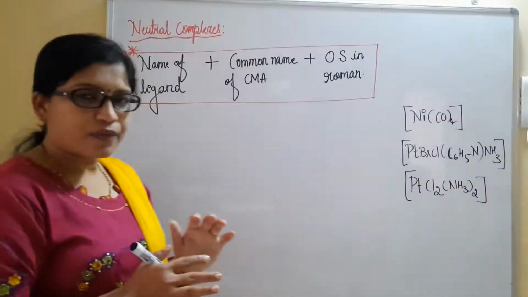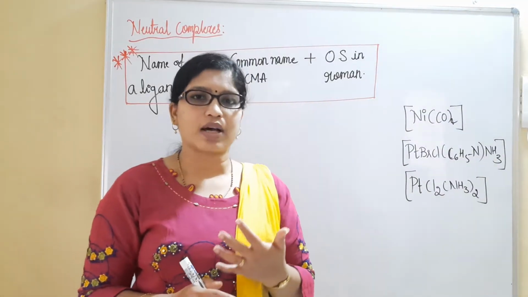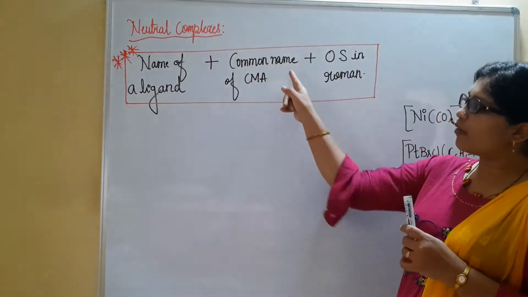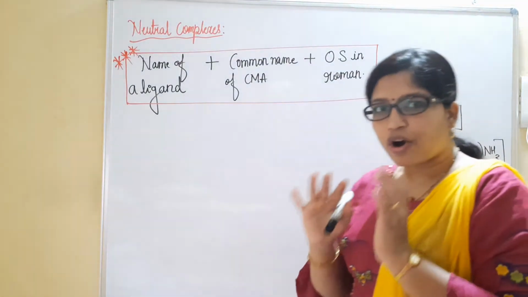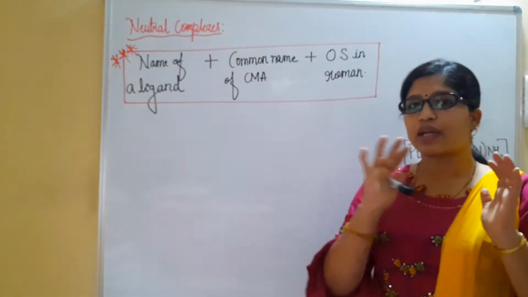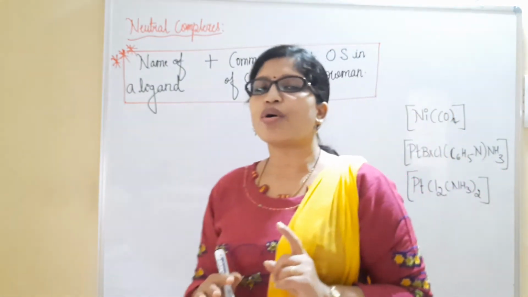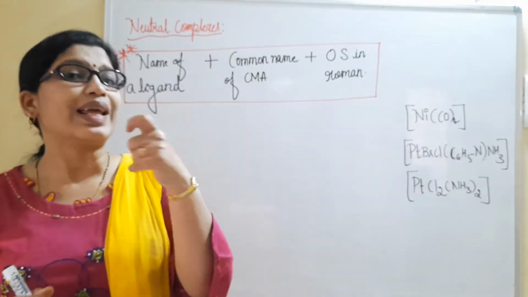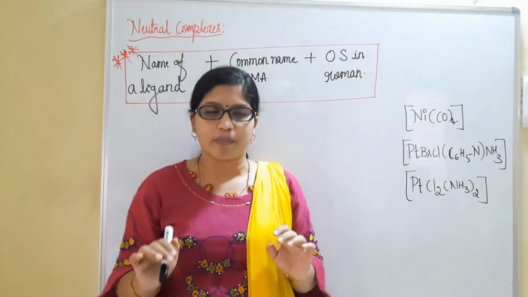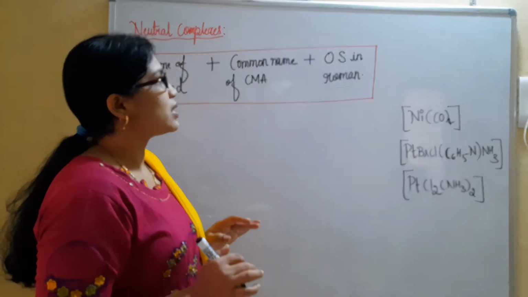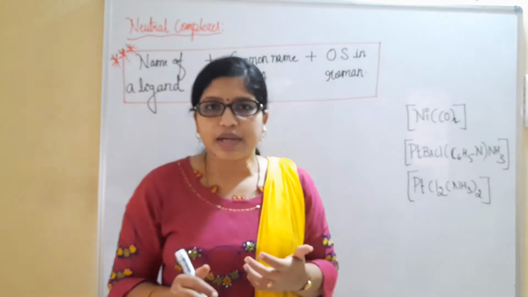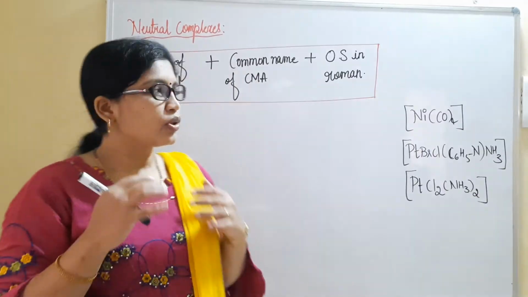Name of the ligands we have to consider. If more than 2 types of ligands are present, definitely we have to consider alphabetical order of the ligands. Then we have the common name of the central metal atom. Common name of the central metal atom is the same as that of the cationic complexes. Only in case of anionic complexes we make use of their Latin name in order to differentiate between the cationic complex and anionic complex. Lastly, we are supposed to mention the oxidation state of the central metal atom in a Roman numeral. So it is very easy.